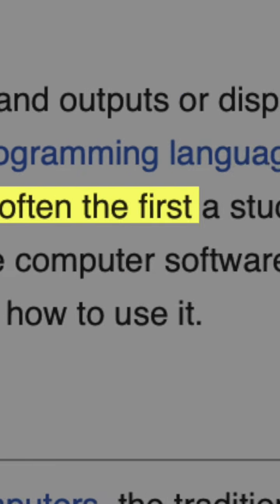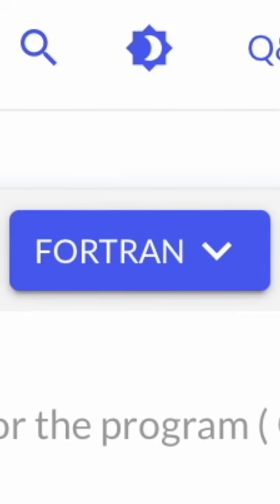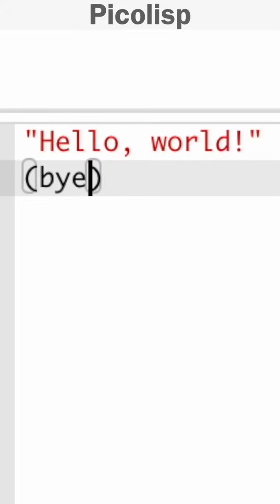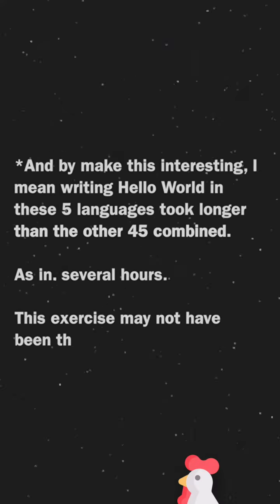Hello World. It's the first thing a new programmer writes in any language, but what if you wrote Hello World in 50 languages? After speeding through the initial low-hanging fruit, I started getting into some of the old and the weird, like needing to say bye at the end of the program. But just to make things interesting, I decided to round up the 50 with 5 completely impractical languages.